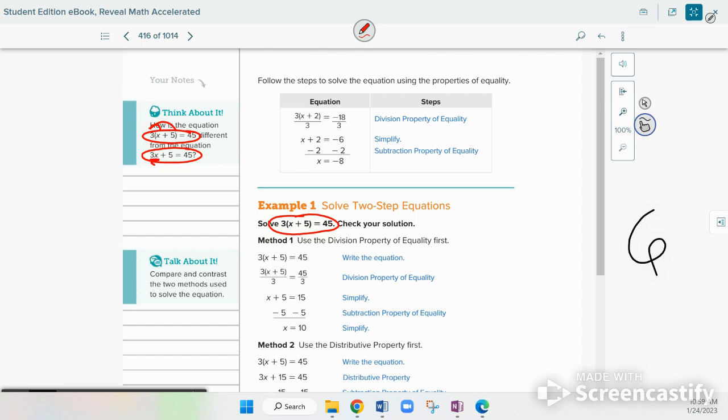Sometimes I talk about the 3 outside the parentheses as the guard, and the parentheses are like the jail. You have to get rid of that guard somehow to free up the other stuff inside the parentheses, and to eventually isolate the variable. So what are we doing? There are two methods to doing this. The first one I want to go over is the one they say is second, so let's look at method 2.